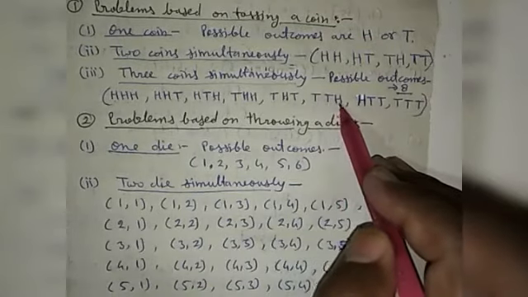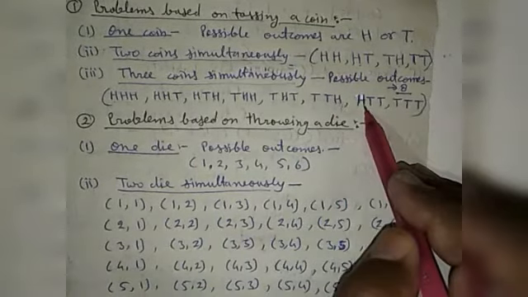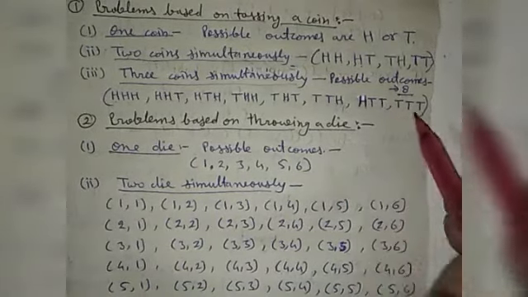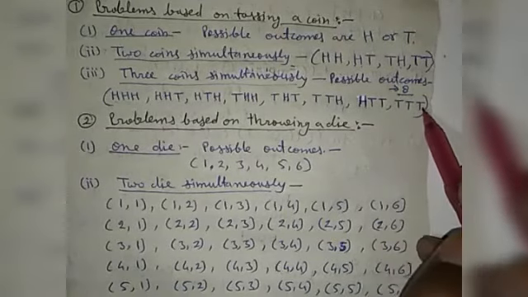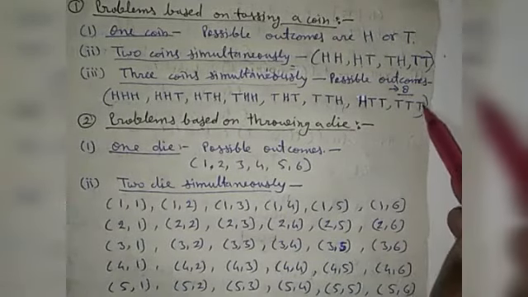Then first head, second and third tail. Then first and second tail and third head. Then all 3 coins may have tail. So there are 8 possible outcomes.